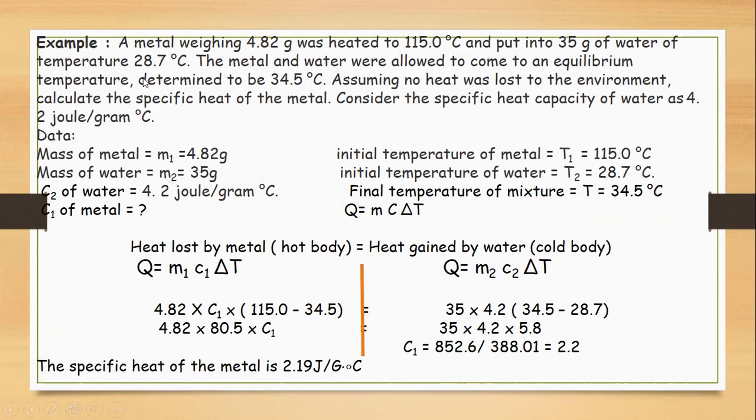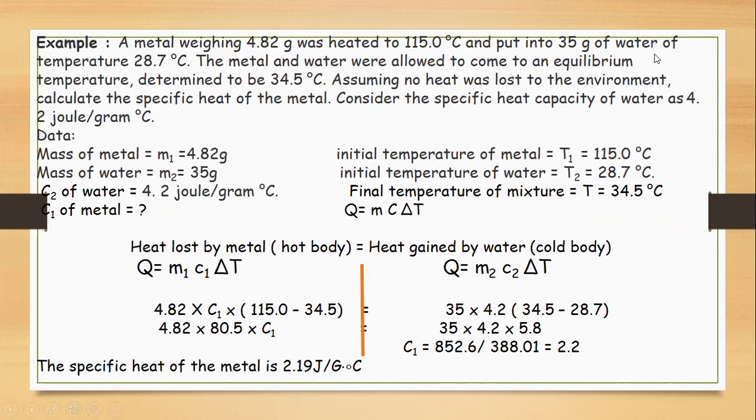Heat loss by the metal. In this, a metal weighing 4.82 grams was heated to 115 degrees centigrade. So the values given are: mass of the metal m1 is 4.82, and the initial temperature of the metal is 115 degrees Celsius.